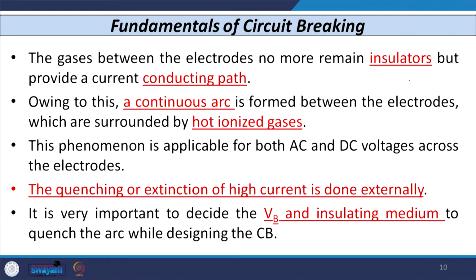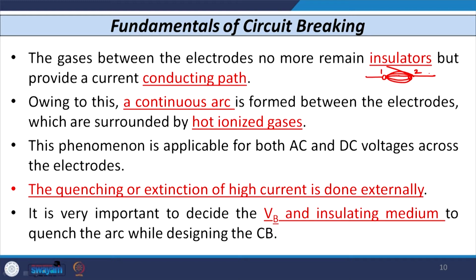So, if I consider the two electrodes here, then a continuous arc is formed across these two electrodes 1 and 2, and this arc is surrounded by hot ionized gases.